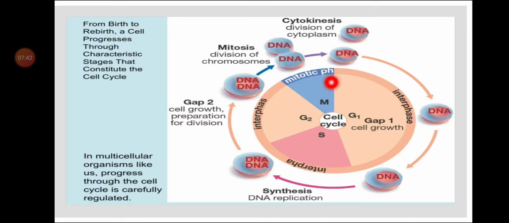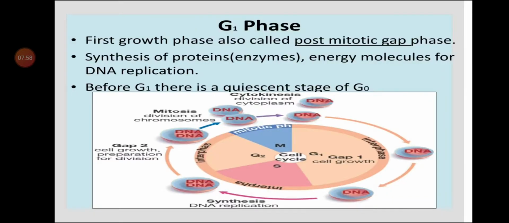It starts immediately after the M phase.